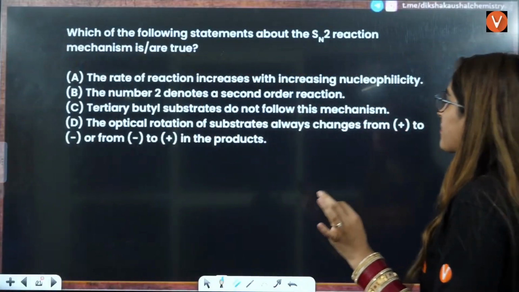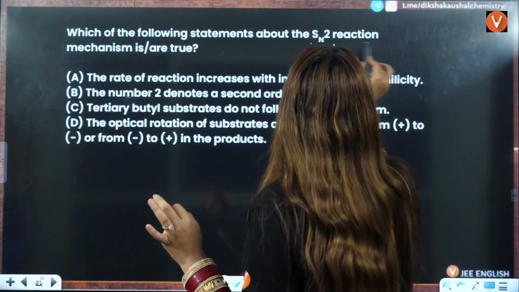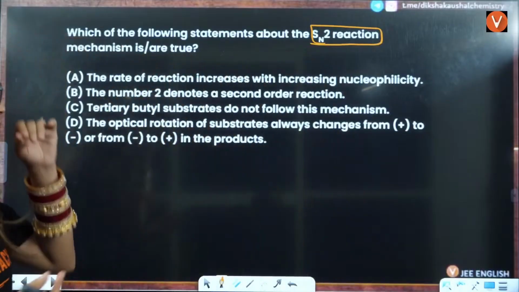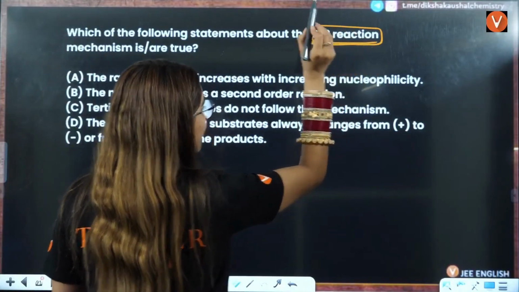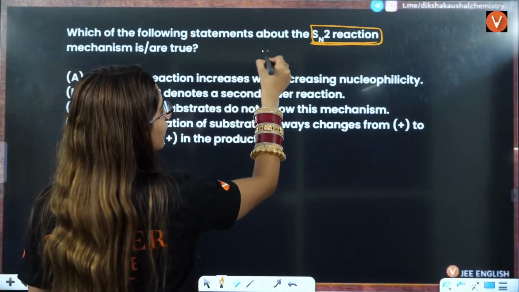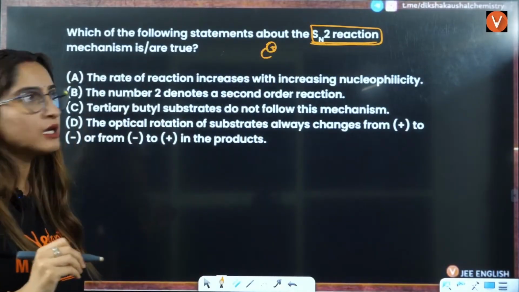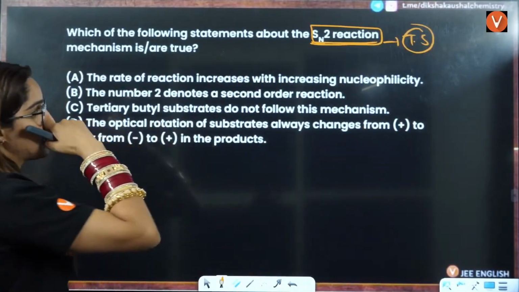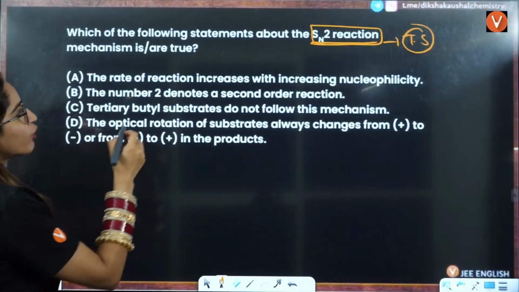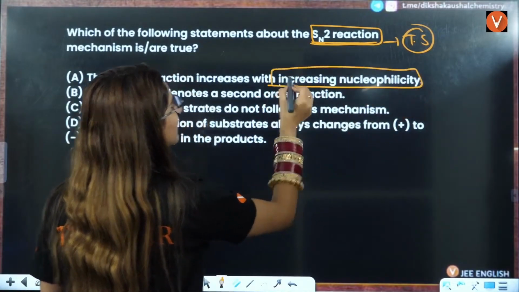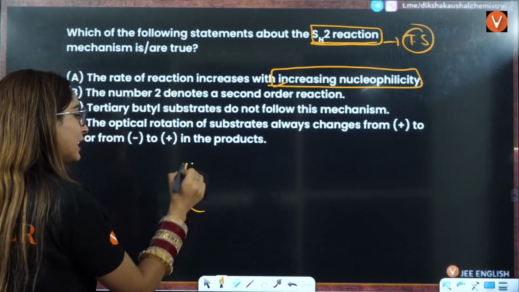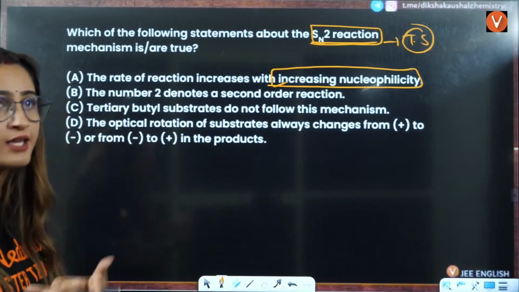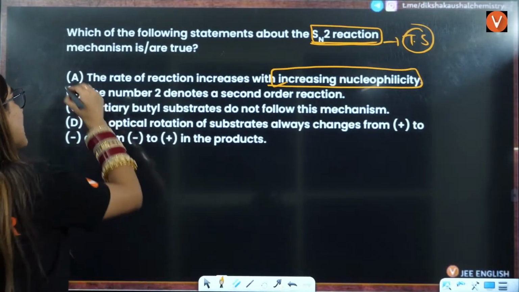Which of the following statements about the SN2 reaction mechanism are true? If you talk about the SN2 reaction here, in the SN2 mechanism, sorry, you have a transition state, that is a one-step reaction. So in SN2, the rate of reaction increases with increase in nucleophilicity. That is always true. If nucleophilicity increases, that means the electron density on that atom will increase, then the attack will increase. That is the correct statement.